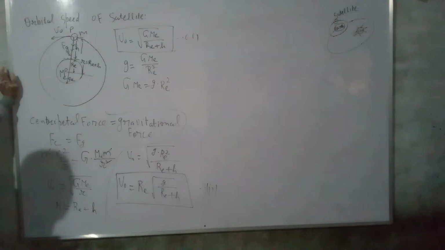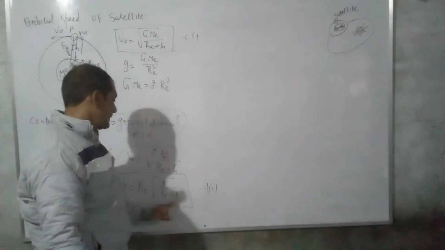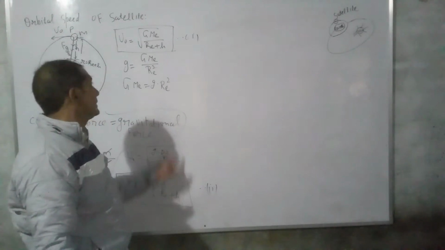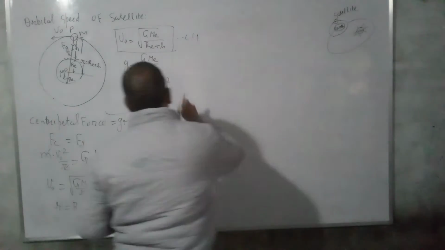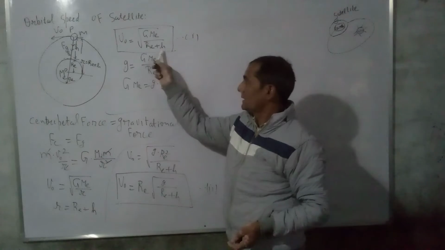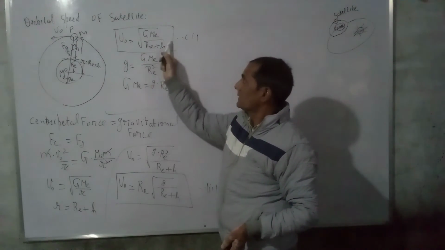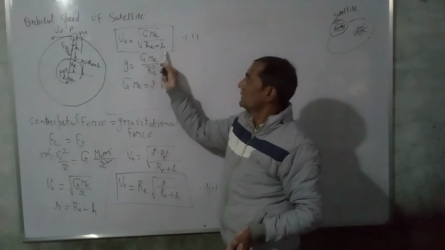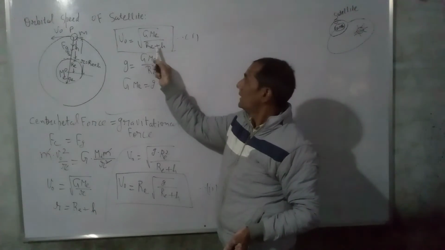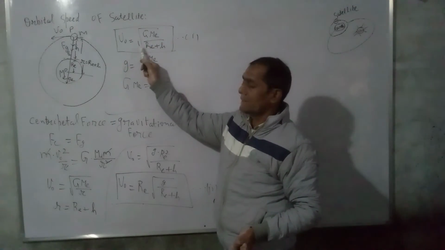So from these two equations it is clear that on increasing h, orbital speed of satellite decreases. See equation 1. When we increase h, then R plus h increases, so the denominator becomes greater and greater. When you divide the numerator by a greater quantity, you get a smaller quantity. So we get a smaller and smaller quantity inside the square root, and orbital speed becomes smaller and smaller.